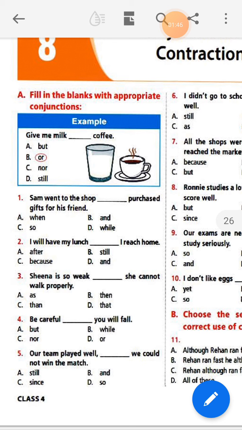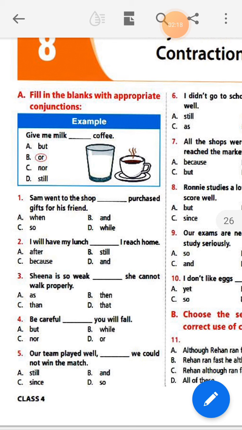Now you see the next. You could wait here. You could wait here or go home. If I want to write the two sentences, you could wait, and the next line is you go home. So what is the answer? If I want to join them, you could wait here or go home.